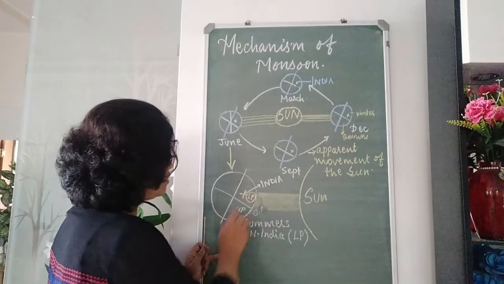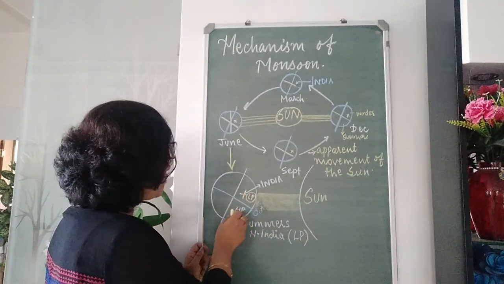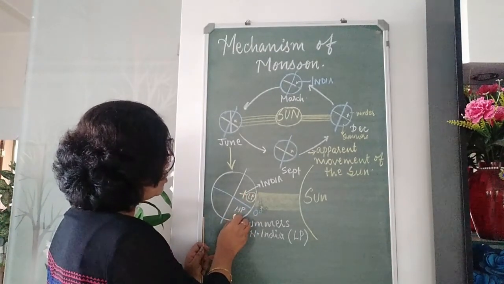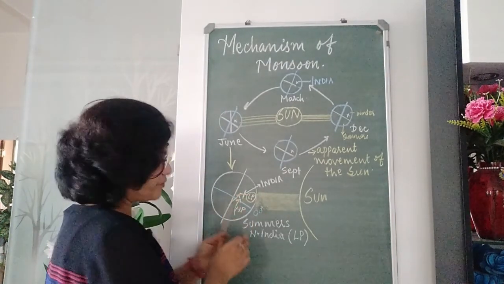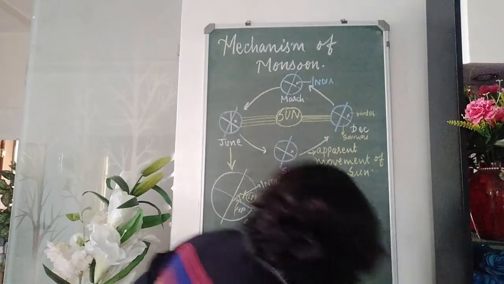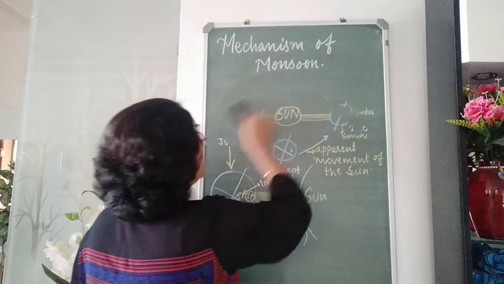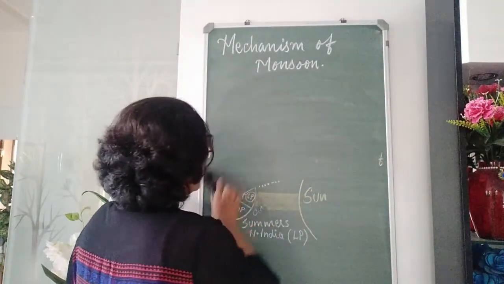When it becomes a low pressure area, the winds from the high pressure area move towards the low pressure area, and that is how the reversal of wind direction takes place.